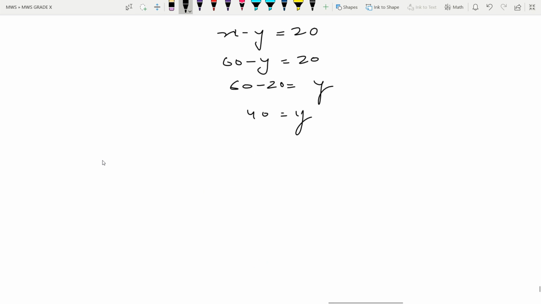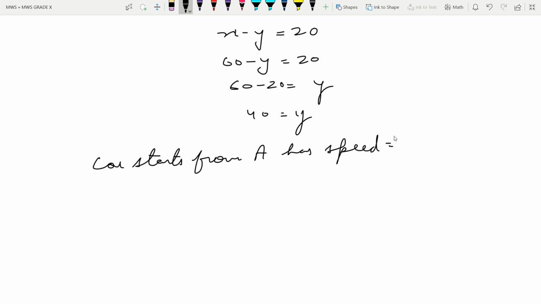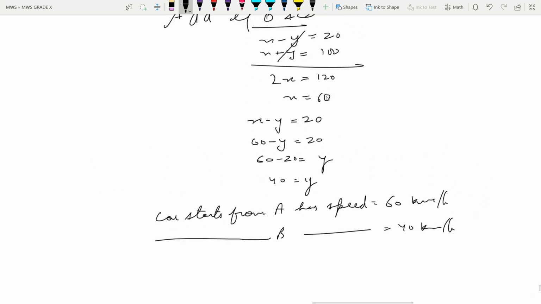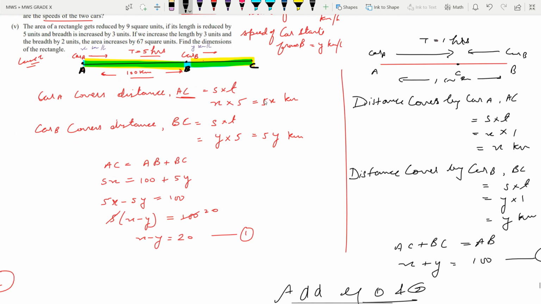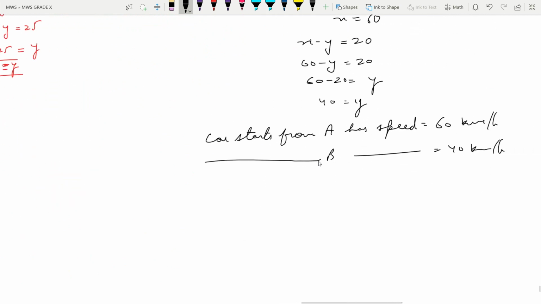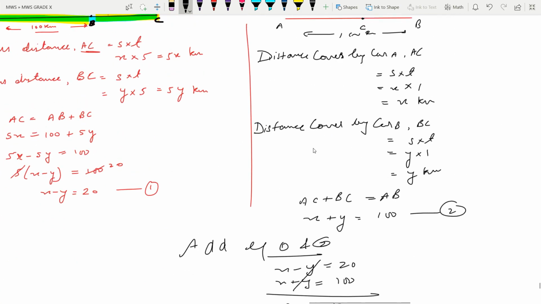So the car that starts from A was moving with a speed of 60 km per hour, and the car that starts from point B was moving with a speed of 40 km per hour, because the value of x is 60 and the value of y is 40. So here the question ends. Okay, the speed of the car that starts from A and the speed of the car that starts from B, I have written here. Okay, the speeds are written.